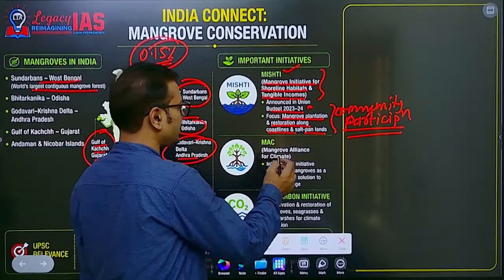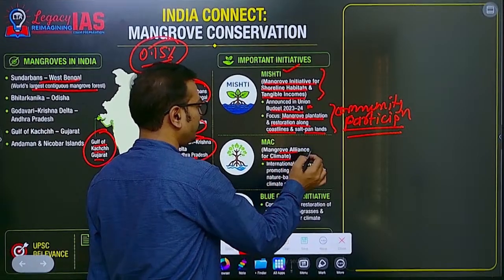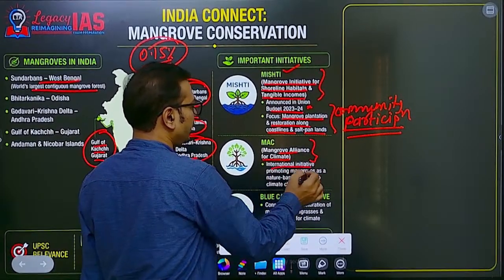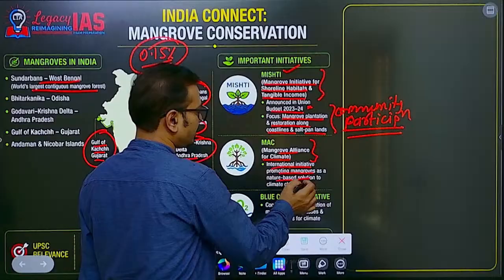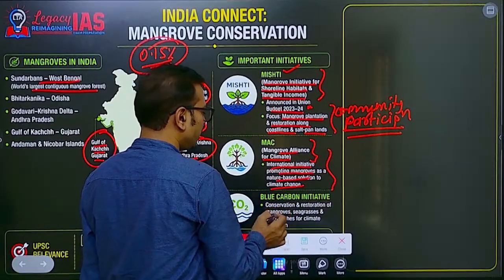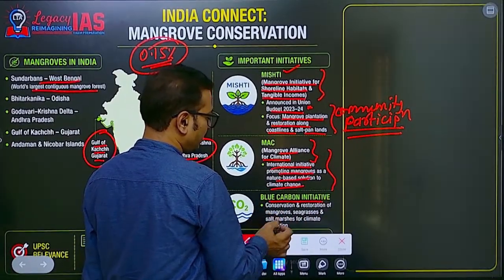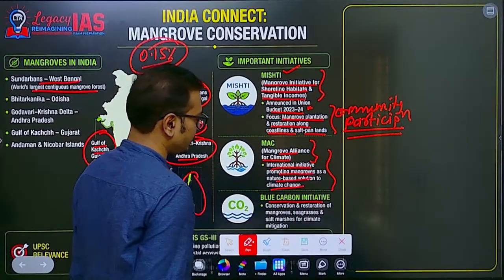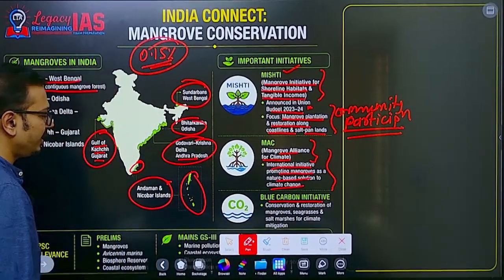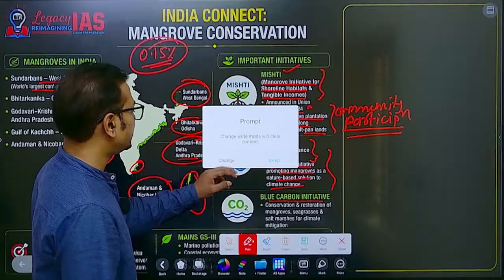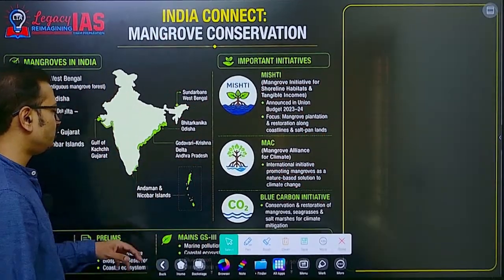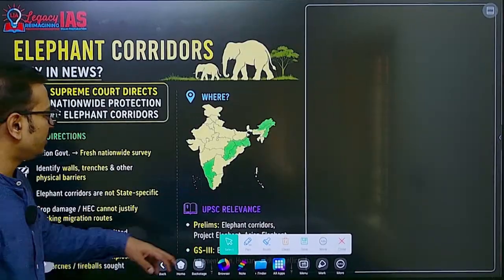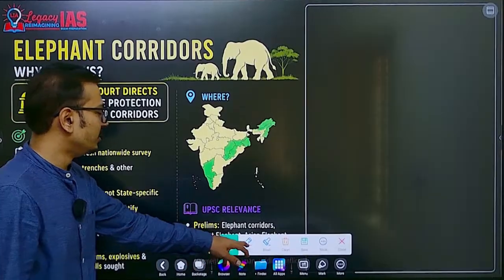Then at the international level, the Mangrove Alliance for Climate is an initiative internationally promoting mangroves as a nature-based solution for climate change. The Blue Carbon Initiative is also there, especially because mangroves are a blue carbon sink. So along with wetlands and seagrasses, mangroves are also conserved under that particular initiative. This was the second topic.